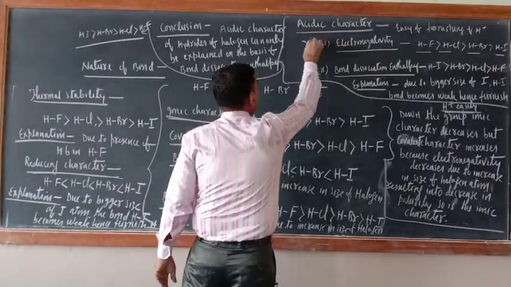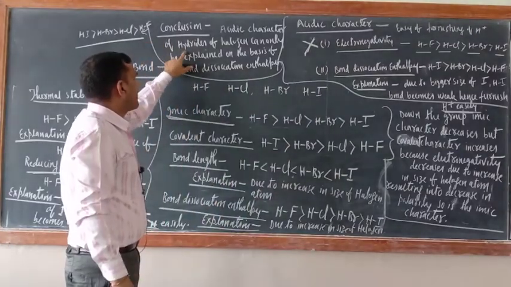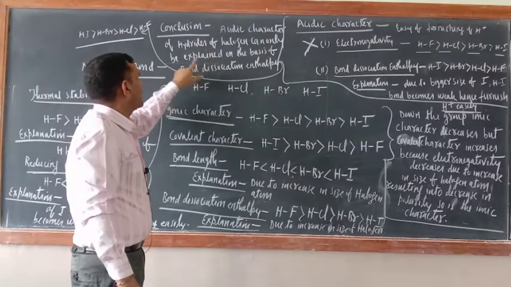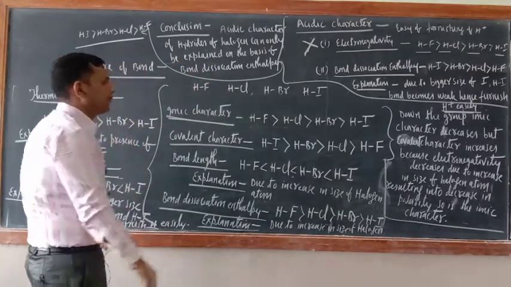Again I am putting a cross mark here on the electronegativity concept, and I wrote the conclusion also: the acidic character of hydrides of halogen can only be explained on the basis of bond dissociation enthalpy.